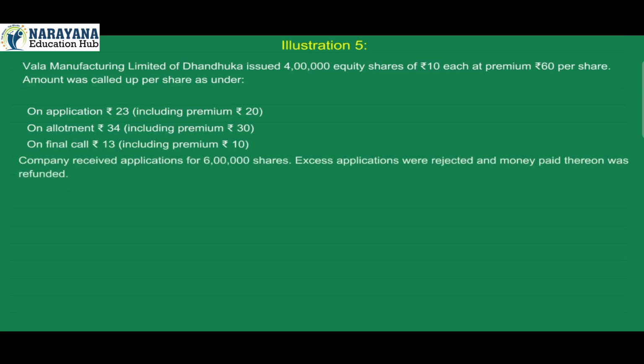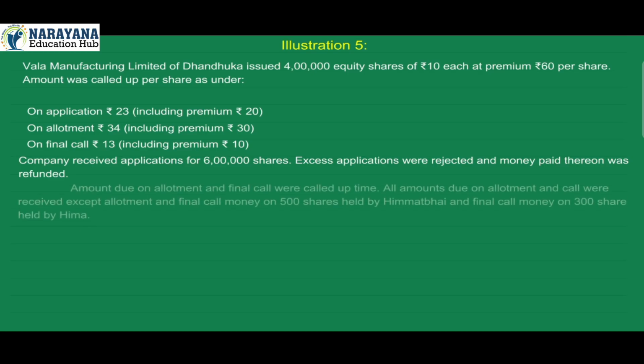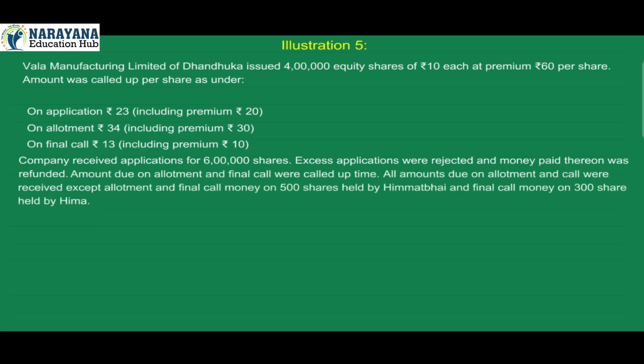Company received applications for 6 lakh shares. Excess applications were rejected and money paid thereon was refunded. Amount due on allotment and final call was called up on time. All amounts due on allotment and call were received except allotment and final call money on 500 shares held by Himmat Bhai and final call money on 300 shares held by Hima. Pass necessary journal entries in the books of the company for the above transactions.